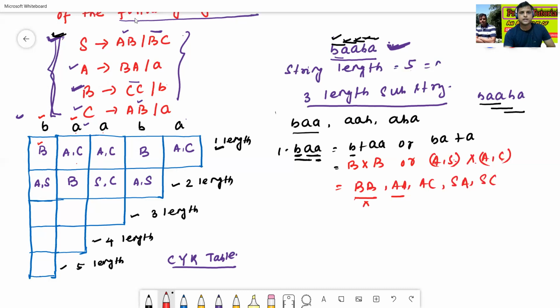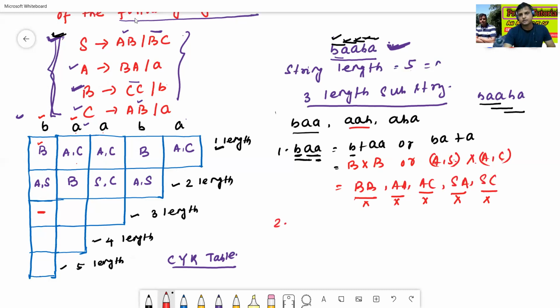A, nothing. There is no A. AC, no AC. SA, there is no SA. SC, there is no SC. Just write simply blank. Nothing means blank. Okay. Now we'll find the second one, AAB.